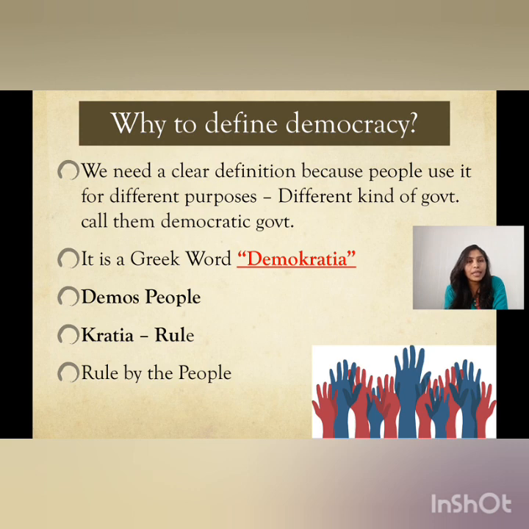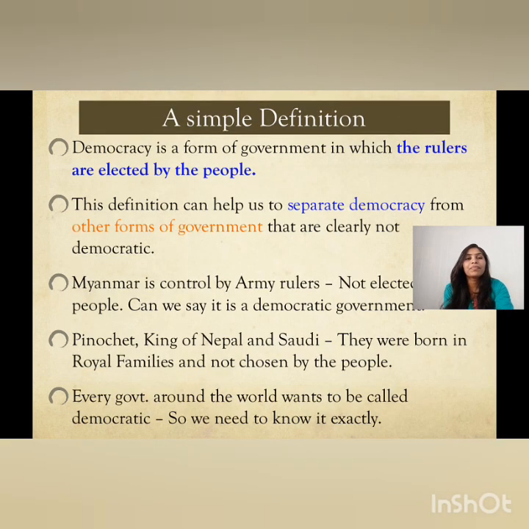Why define democracy? We need a clear definition because people use the word for different purposes. Different kinds of government call themselves democratic governments. So it is very important to have a clear definition by which we can know the real meaning of democracy. This word has been derived from the Greek word demokratia. Demos means people, kratia means rule. It means rule by the people. So whichever country has the rule of the people can be known as a democratic country.